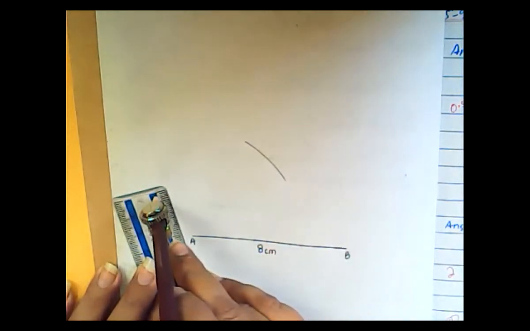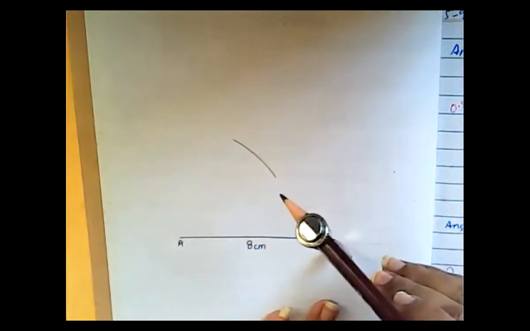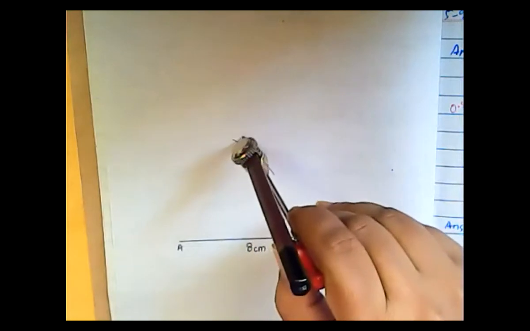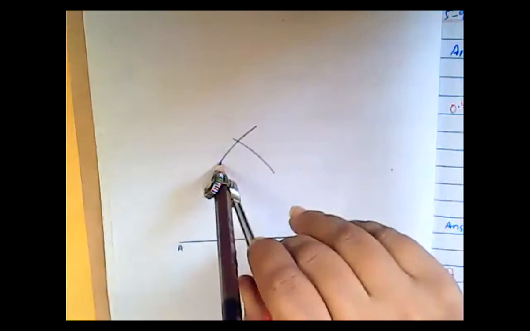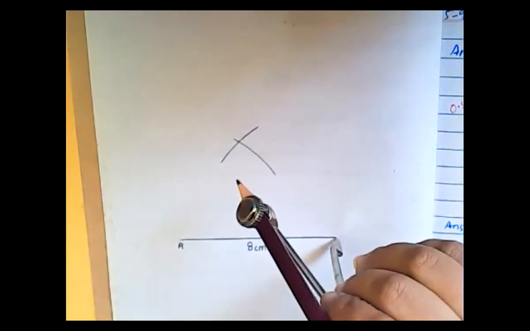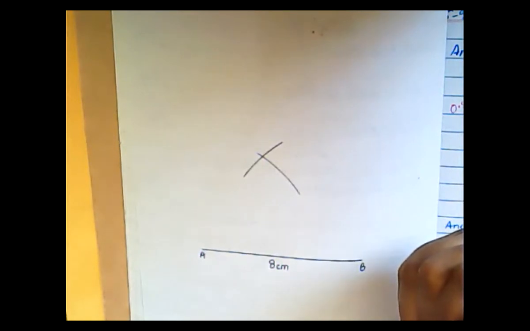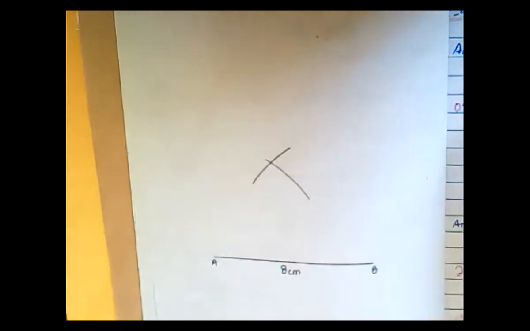Please make sure your calculations are accurate, right? And then place the needle of the compass on point B, and then draw another arc which will intersect your previous arc. It will intersect your previous arc, right? Is it clear? Please tell me.